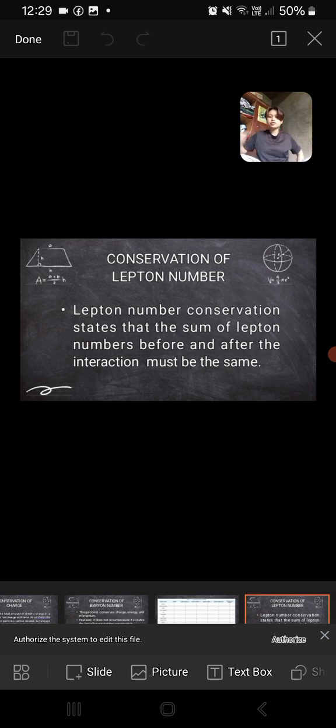So, next we have the conservation of lepton number. Lepton number conservation states that the sum of lepton numbers before and after the interaction must be the same. So, conservation of lepton number means that in any particle interaction, the total number of leptons, like electrons and neutrinos, remains the same before and after the process, ensuring that leptons are not lost or created alone.